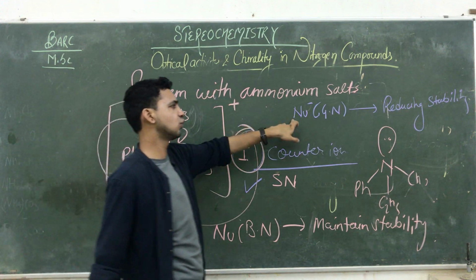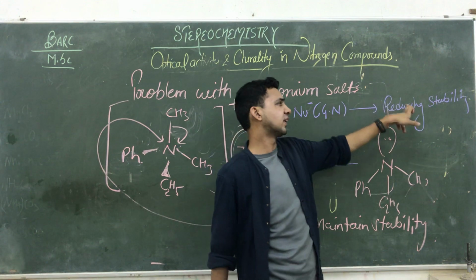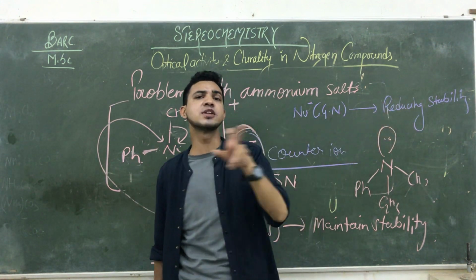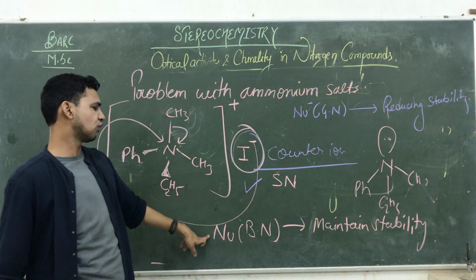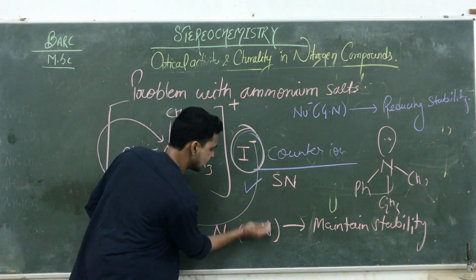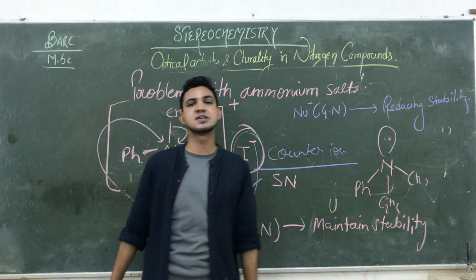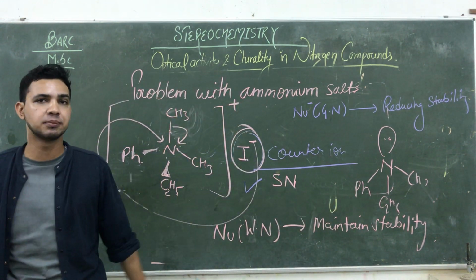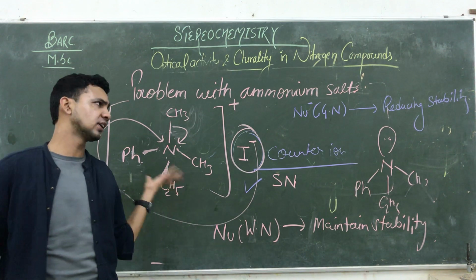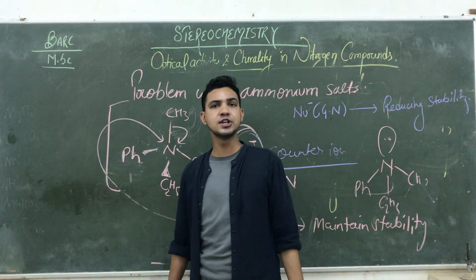That's why I am saying if the nucleophile is a good or strong nucleophile, they reduce its stability. But if the nucleophile is a bad or weak nucleophile, at that time they do not affect its stability, the compound should remain stable. So these are the properties of chirality and optical activity of the nitrogen compounds.